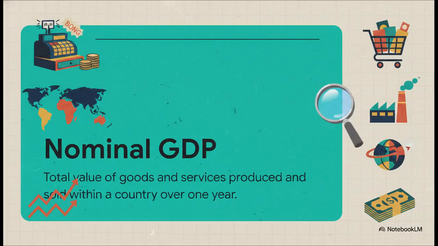Now, before we even look at a single country or crunch a single number, we absolutely have to set our foundation. The metric we're tracking today is nominal gross domestic product, or GDP for short. Honestly, the easiest way to think about nominal GDP is to imagine a giant national cash register. Every single time a good or service is produced and sold within a country over a 12-month period, that cash register rings. And nominal just means we're looking at current prices and exchange rates, right? We aren't adjusting for inflation or cost of living differences. It's just the absolute raw total of a nation's economic output.